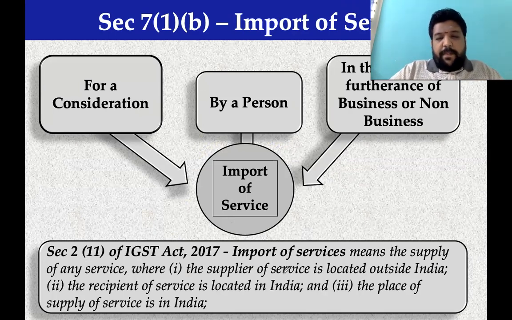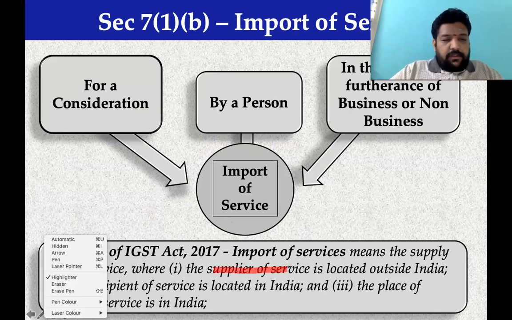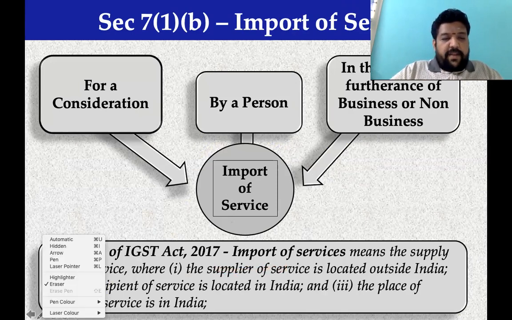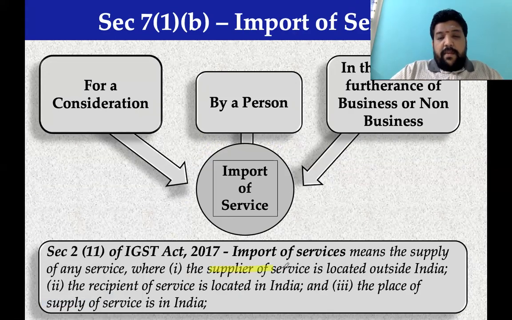Import of service means the supplier of service should be located outside India. The recipient of service is located in India and the place of supply is in India.